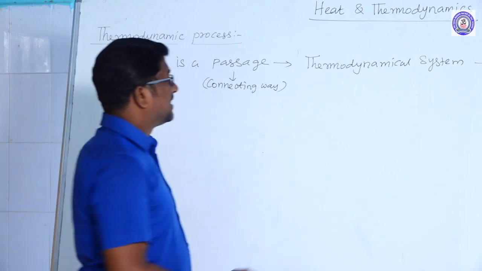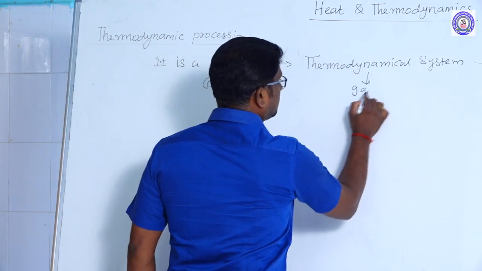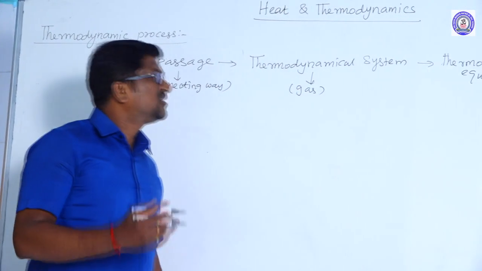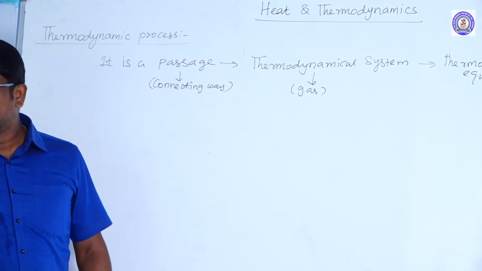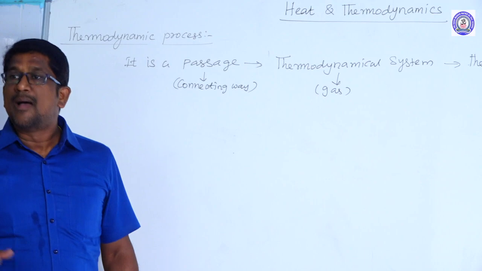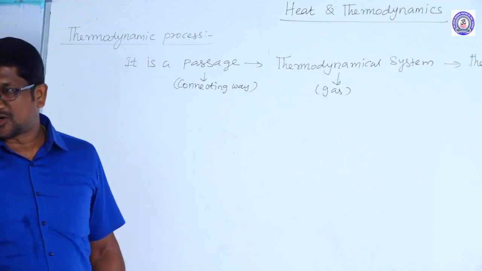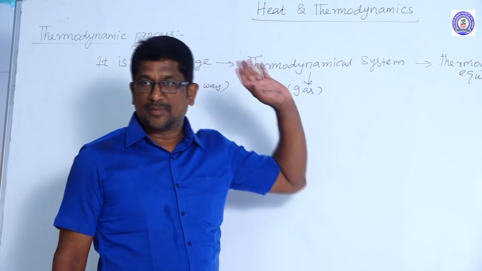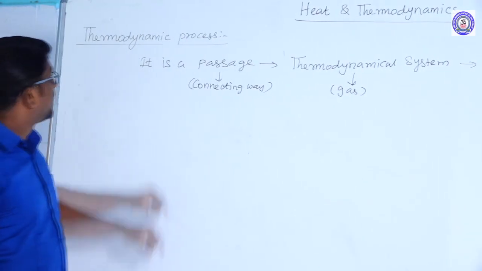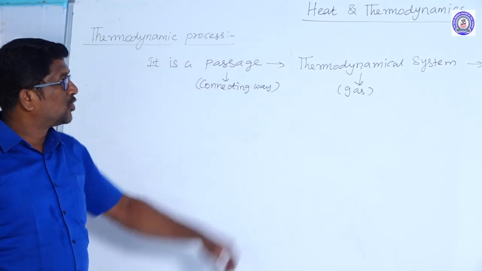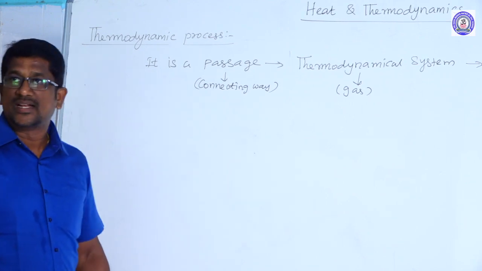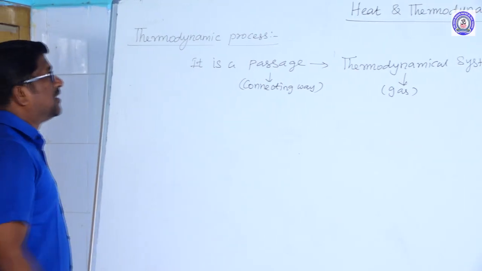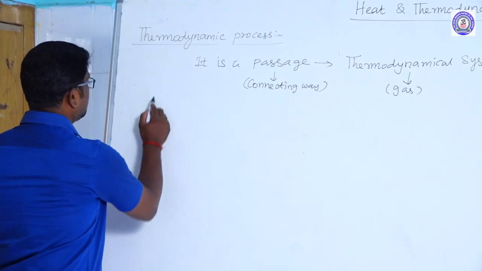And thermodynamical system is nothing but, for example, a gas. And thermodynamic equilibrium means a system is said to be in thermodynamic equilibrium if the system is in thermal, mechanical and chemical equilibrium with respect to surrounding. Right. So once again, thermodynamic process is nothing but a passage of a thermodynamic system from an initial state to final state of thermodynamic equilibrium. Right. And there are different types of thermodynamic process.